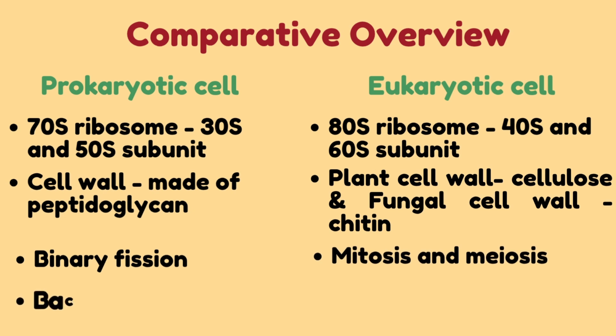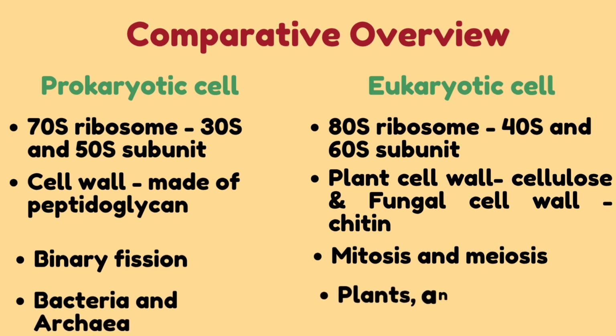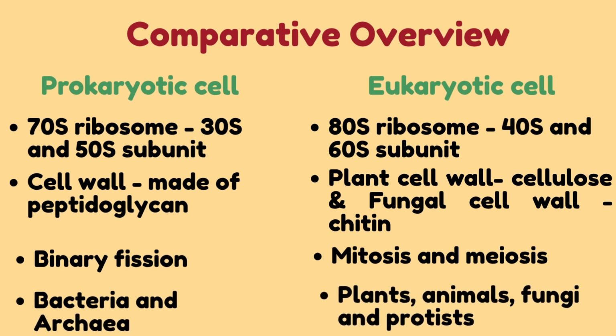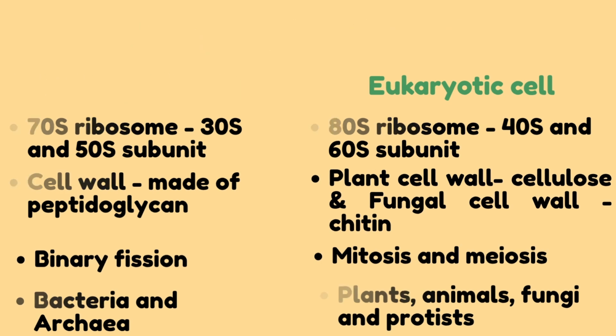The examples of prokaryotic cells are bacteria and archaea, and the examples of eukaryotic cells include plant cell, animal cell, fungi and protists.